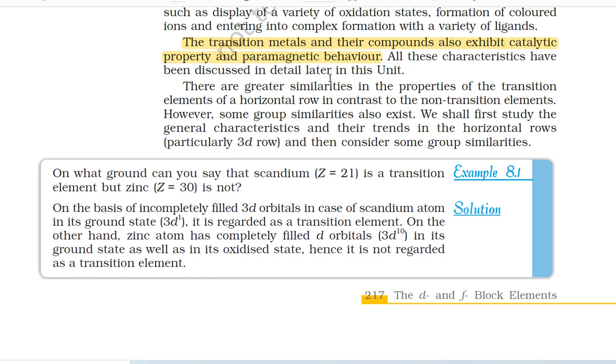Example 8.1. On what ground can you say that scandium (Z = 21) is a transition element but zinc (Z = 30) is not? Solution. On the basis of incompletely filled 3d orbitals in case of scandium atom in its ground state (3d1), it is regarded as a transition element. On the other hand, zinc atom has completely filled d orbitals (3d10) in its ground state as well as in its oxidized state. Hence, it is not regarded as a transition element.